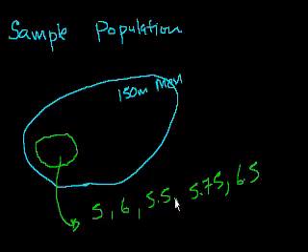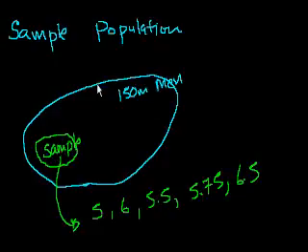Those are the 5 people that I sample, and we could talk more about what's a good way to generate a random sample from a population so it's not skewed one way or the other. But anyway, if I wanted to get a sense of it, and if I was kind of lazy, so I only took 5 measurements, this is the way I would do it, and this would be a sample. This would be a sample of the population.